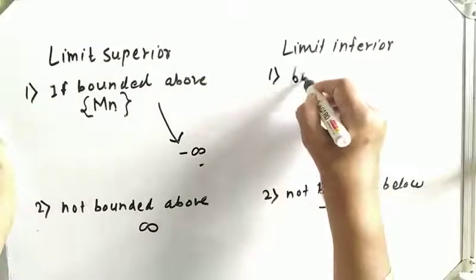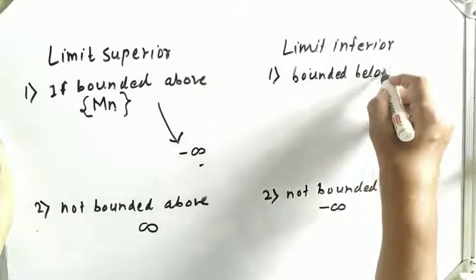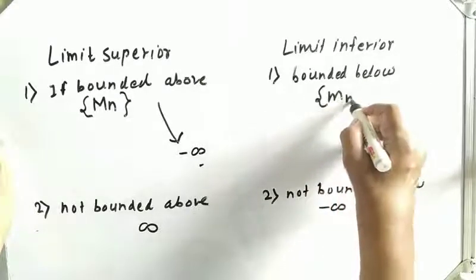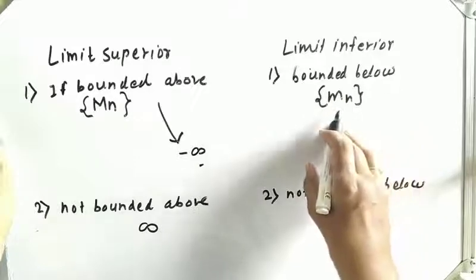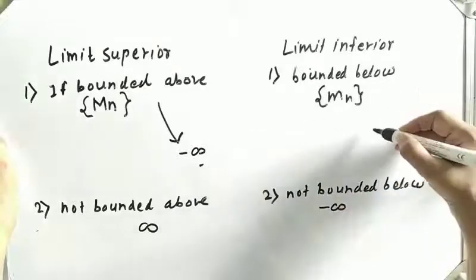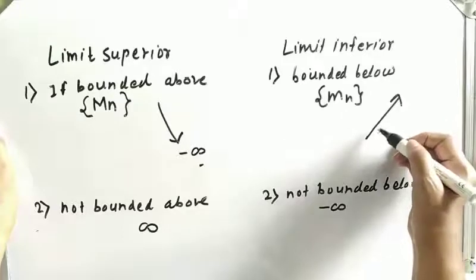If the sequence is bounded below, then we find the sequence small mn, which is the greatest lower bound of Sn plus 1. And this sequence will be non-decreasing or increasing.